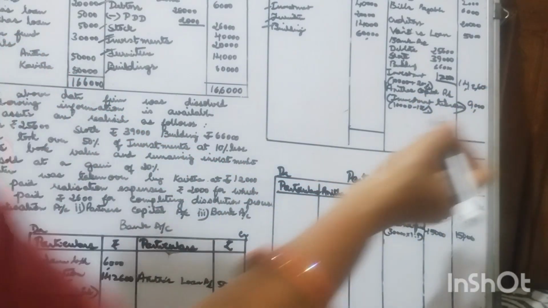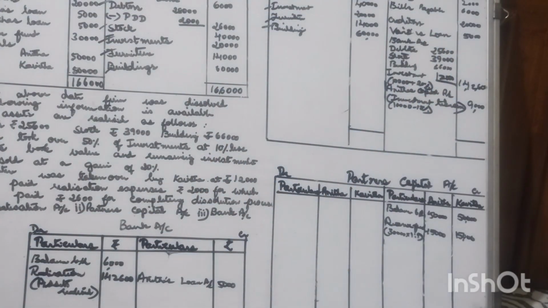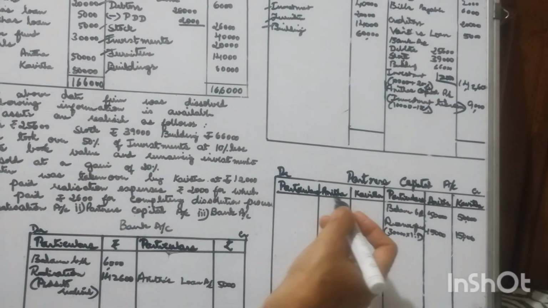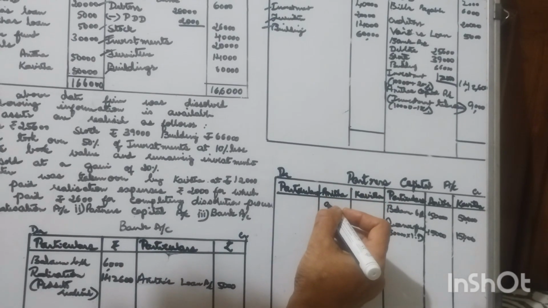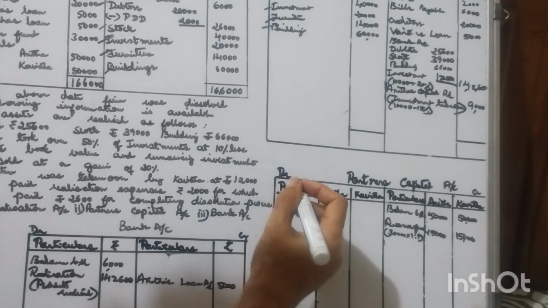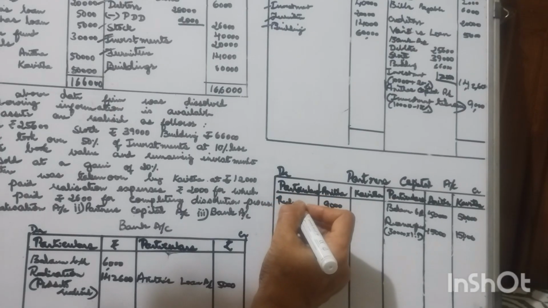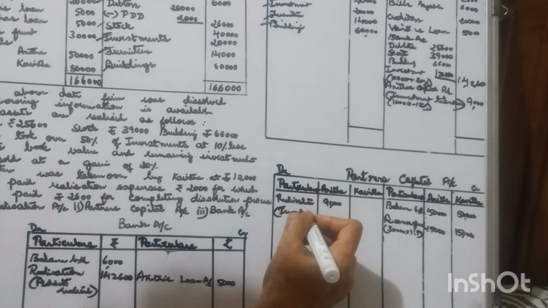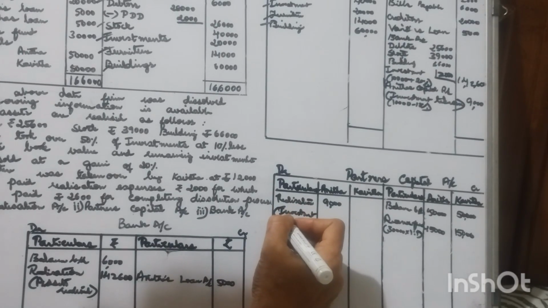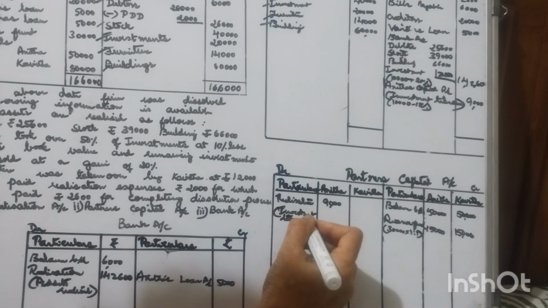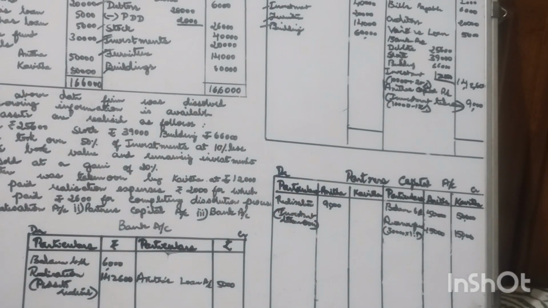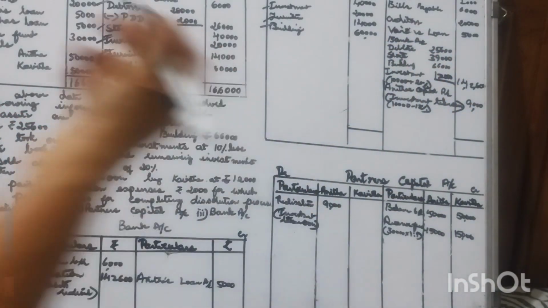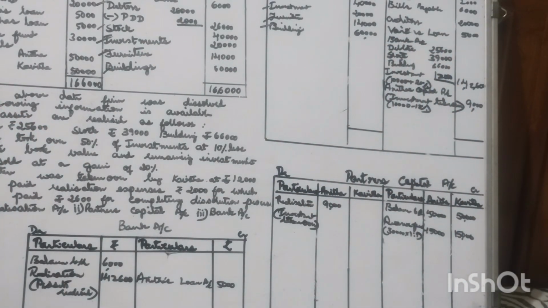So one more entry: Anita's capital account, that is 9,000, debit to realization account. So this is the entry. Inside the bracket, investment taken over. So this is the entry under the debit side, because Anita has taken over this 50% of the investment. So two entries, one entry under the credit side, another entry under the debit side of the partner's capital account.